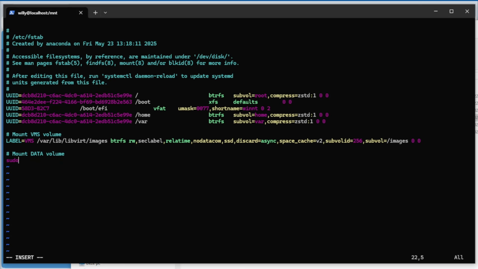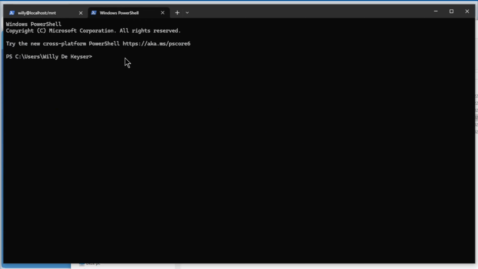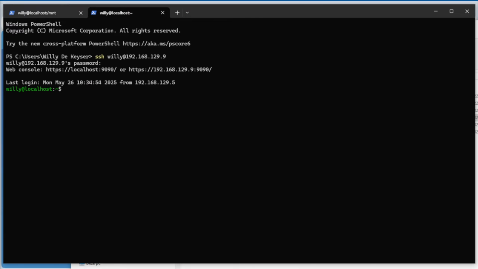Now, again, I open a new tab, SSH, password. I do cat /proc/mounts.